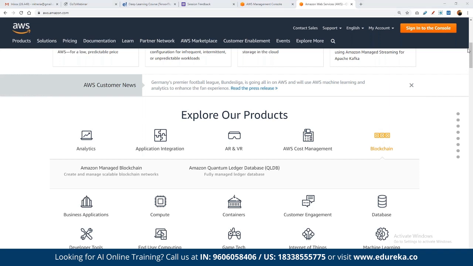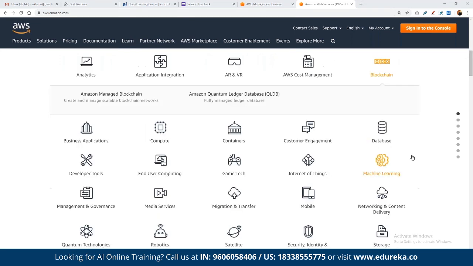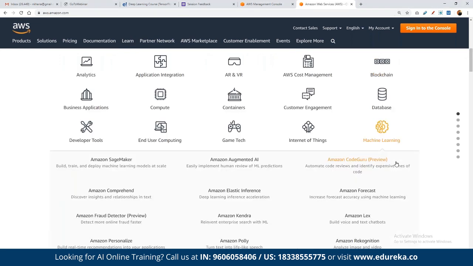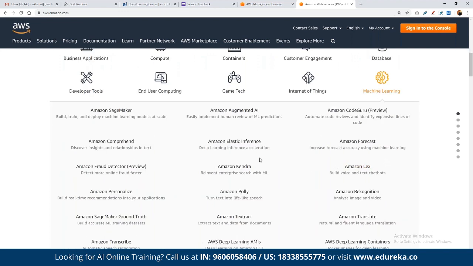If we are looking to develop on top of machine learning as well, we do have support for machine learning, where we have components like Augmented AI, Amazon Comprehend, SageMaker, which is one of the most popular. We have Transcribe, we have Textract, we have Amazon Polly. So we have different pieces of information available directly from AWS.